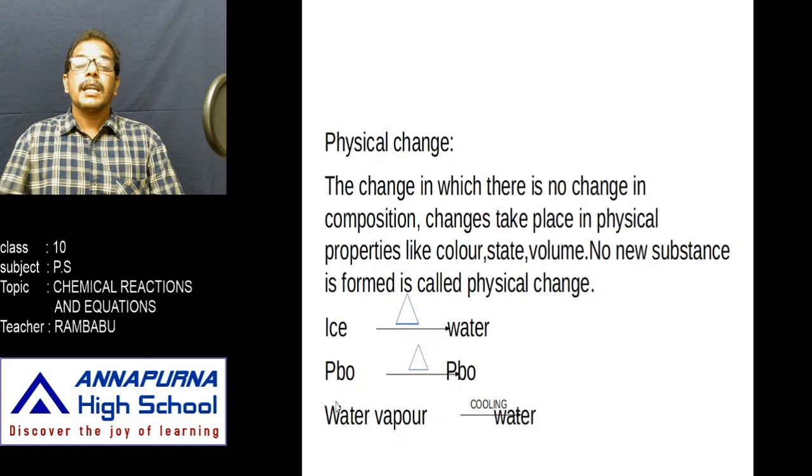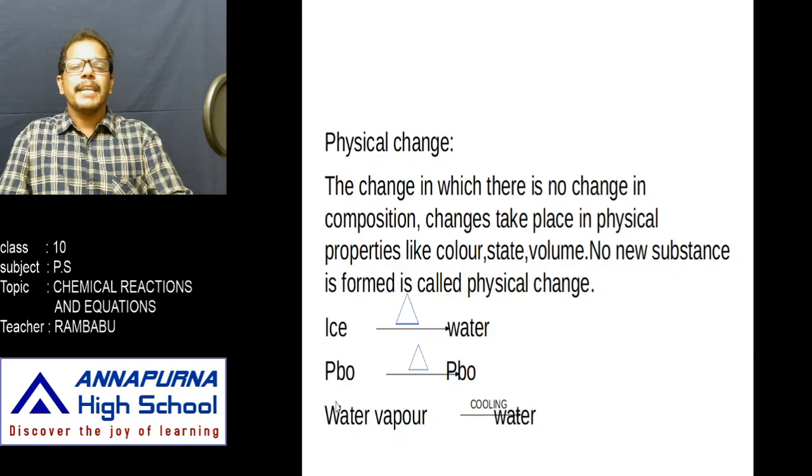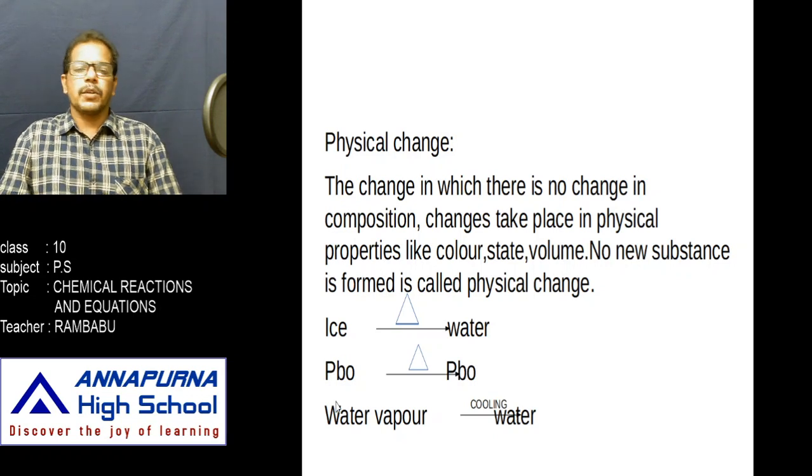Okay, what are the properties that are changed, chemical properties or physical properties? The properties of the final substances are the same as the properties of the initial substances, that means before cooling and after cooling. And if we reverse the reaction, we can easily get back the original substance. That's why all these are temporary changes. This type of temporary changes are called physical changes.